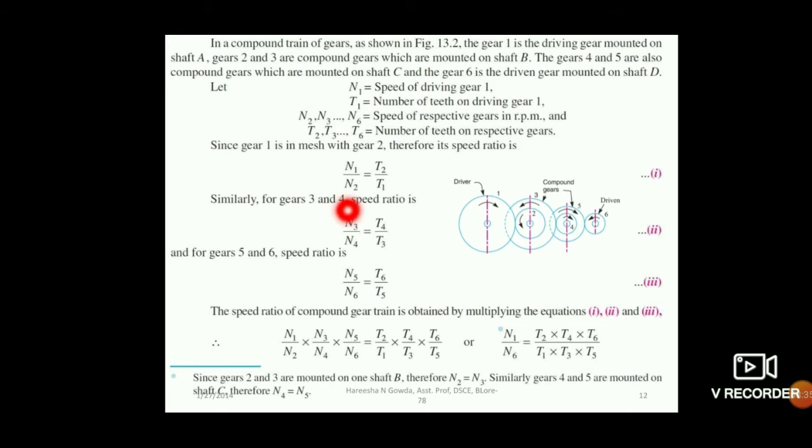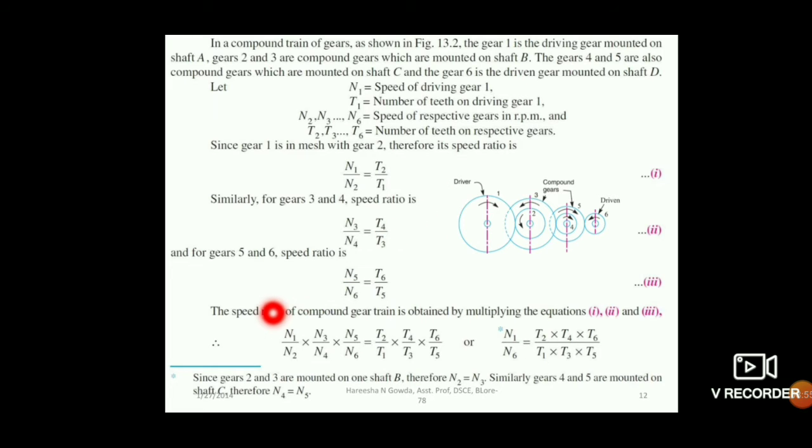If 1 is meshing with 2, N1 by N2 equal to T2 by T1. Now we'll take 3 and 4: N3 by N4 equal to T4 by T3. Then we have to take 5 and 6: N5 by N6 equal to T6 by T5. Now if you want to find out the speed ratio of the whole combination, we have to multiply everything.